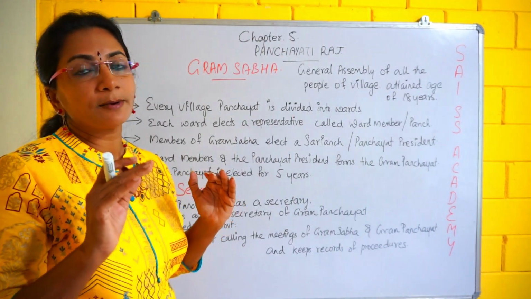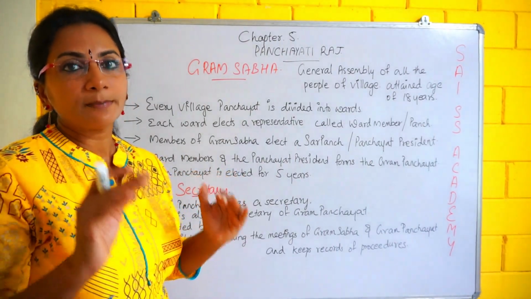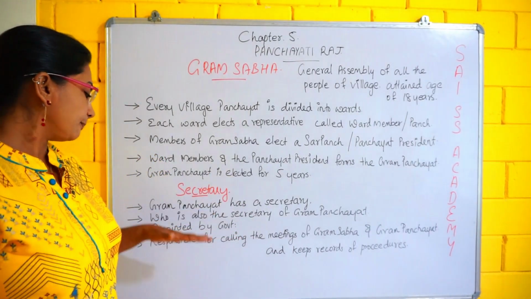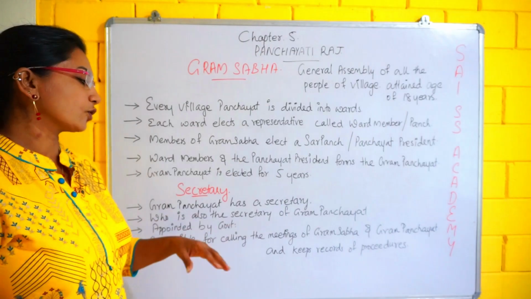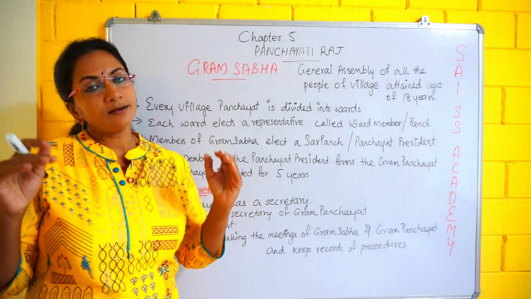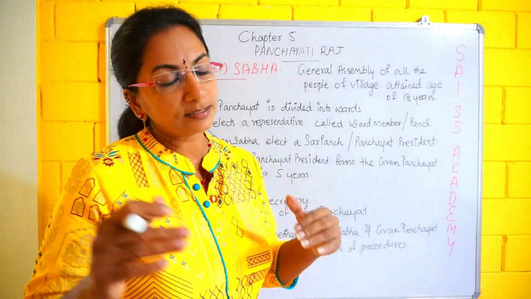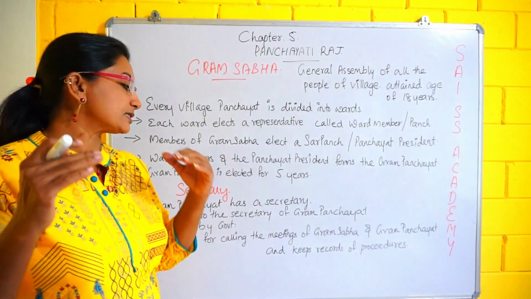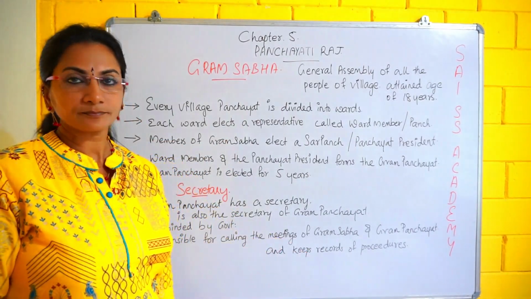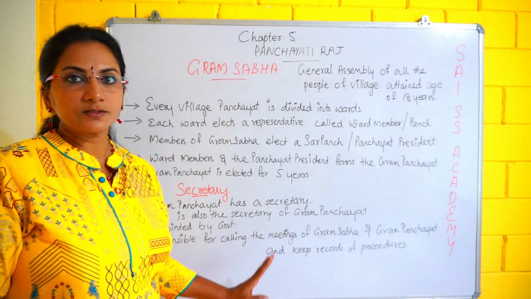He is not elected by the people; he is appointed by the government. It is his responsibility to call all the meetings of the Gram Sabha and the Gram Panchayat, and to keep records of the proceedings. Got it? So the secretary also we discussed.